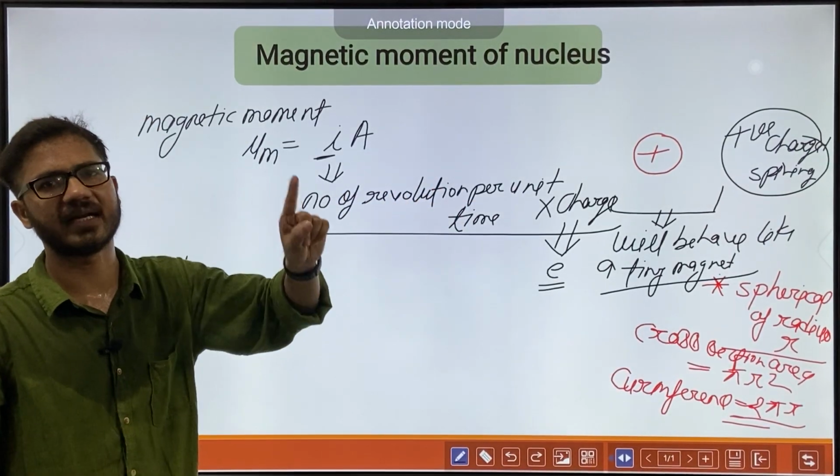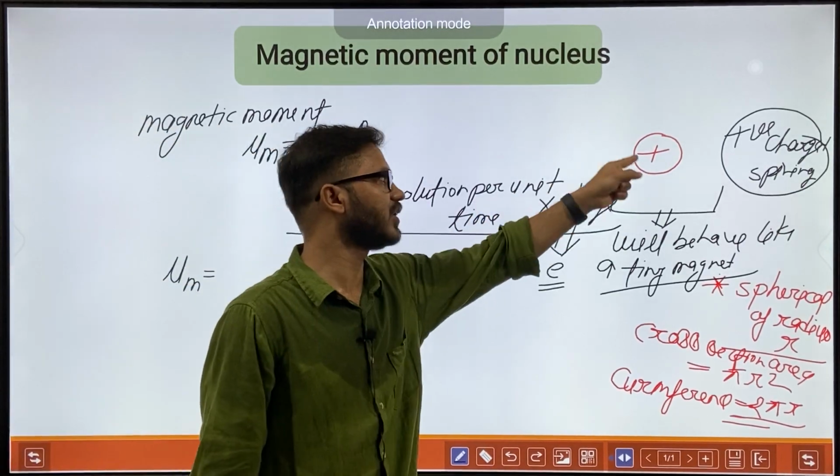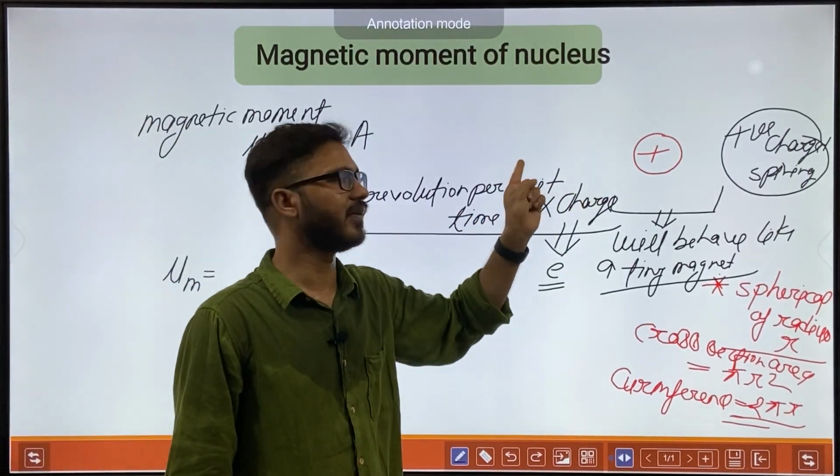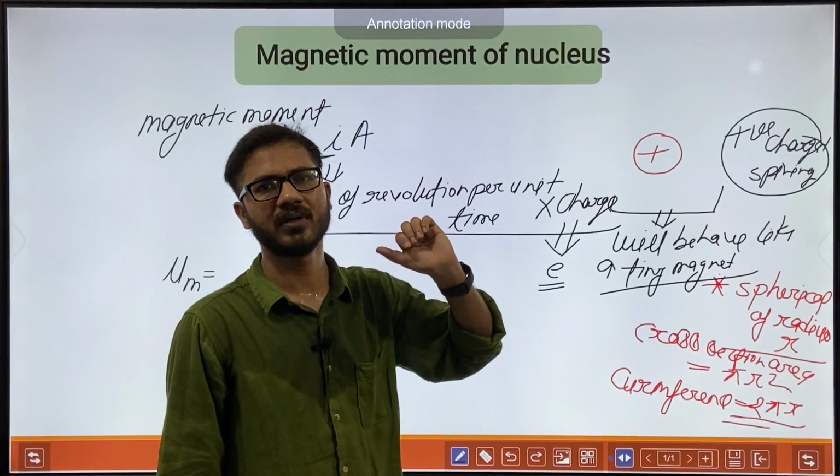V is the velocity of the spinning proton.